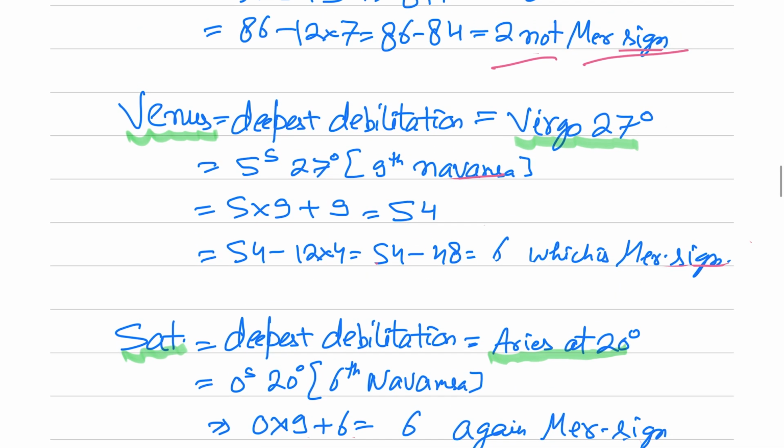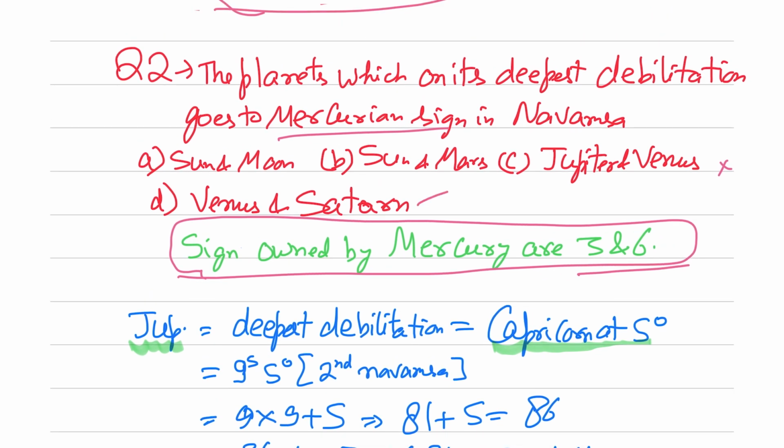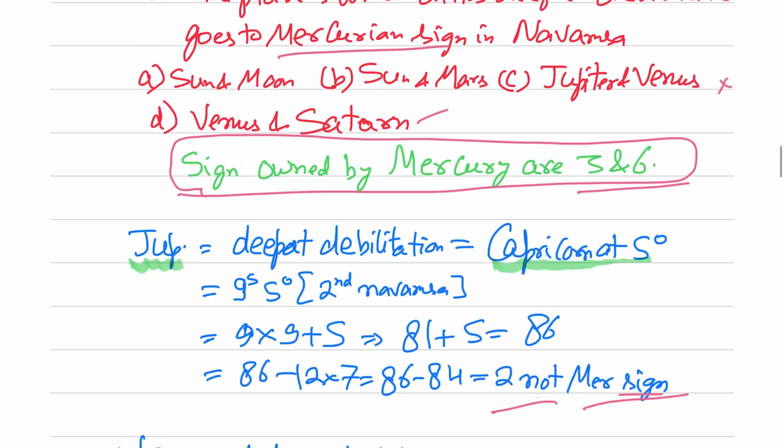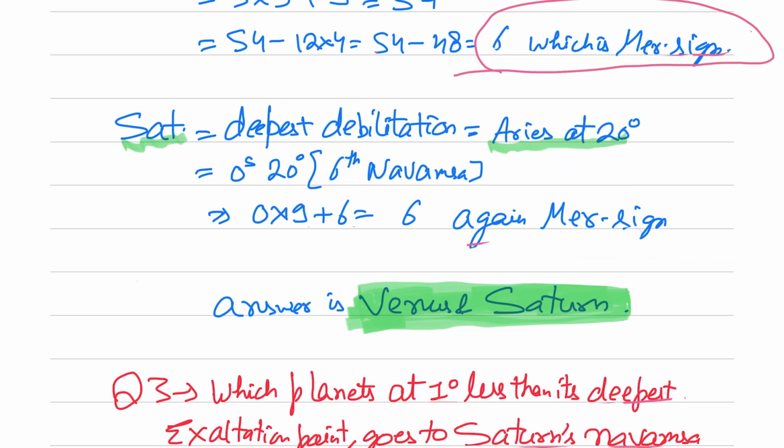Next, Venus. Deepest debilitation in Virgo is 5 signs 27 degrees, so we calculate it is 6 sign. So Venus is one of the options, because Venus is one of the options and Jupiter is not. So let's calculate for Saturn. The deepest debilitation is in Aries at 20 degrees, 0 signs 20 degrees. 20 degrees is the 6th Navamsha. So 0 into 9 plus 6 is 6 again. So it is Mercury's sign. So the answer is Venus and Saturn.